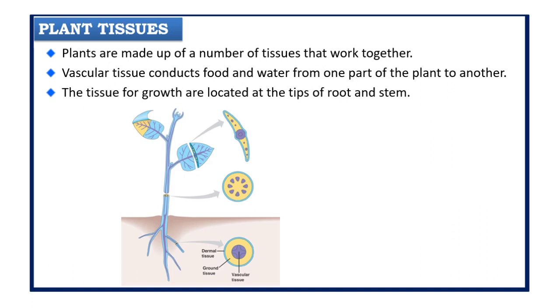So there are different kinds of tissues which are found in plants. The first is the vascular tissue. Vascular tissue is also called the conducting tissue. It conducts food and water from one part of the plant to another. The tissue for growth is located at the tip of root and stem. Stem is also referred to as shoot. So plants have vascular tissue, that is conducting tissue, and growth tissue, which is located at the tip of root and stem. So let us learn more about the tissues in plants.